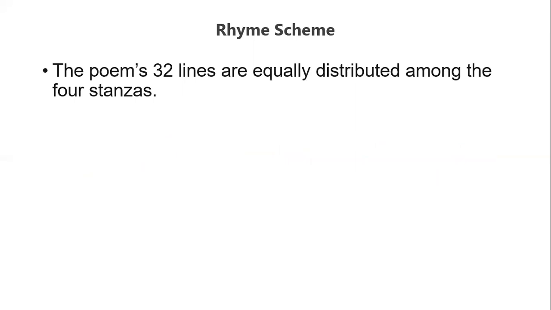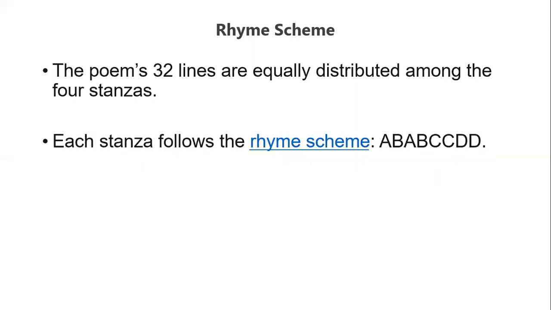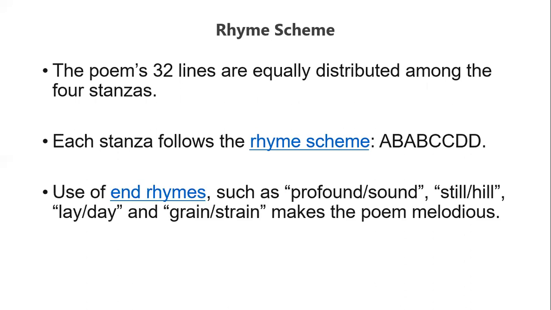Then we are moving towards the rhyming scheme. This poem has 32 lines, equally distributed among 4 stanzas. Each stanza follows the rhyming scheme A, B, A, B, C, C, D, D. And the use of end rhymes such as profound, sound, still, hill, lay, and they, grain, and strain makes the poem melodious. So what is this? The rhyming scheme A, B, A, B, C, C, D, D.